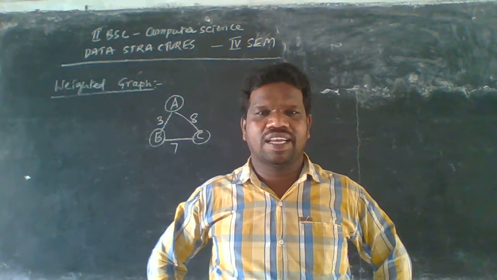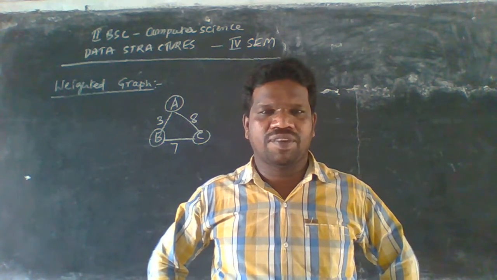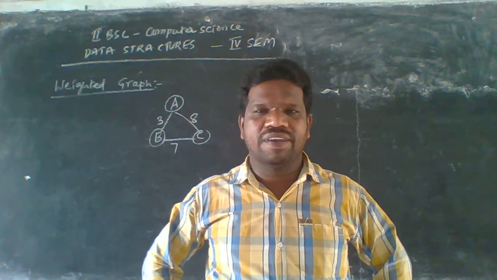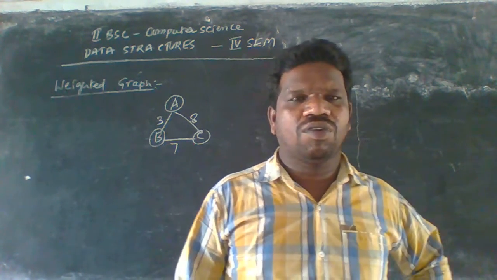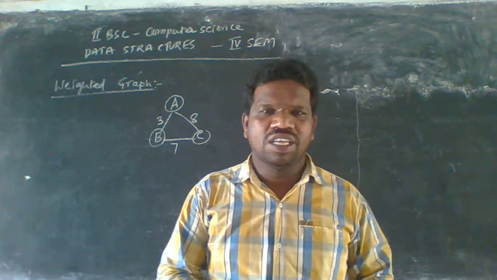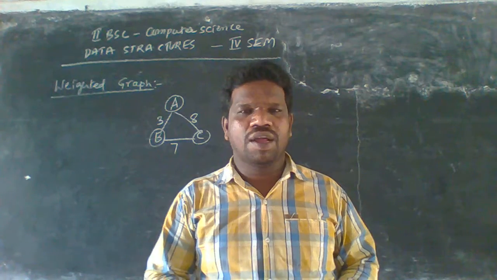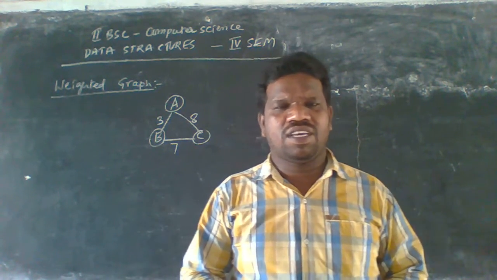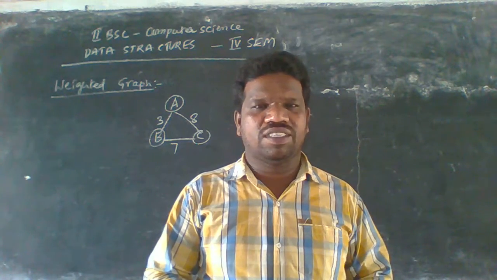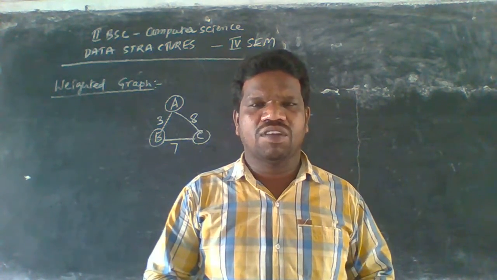This comes as an essay question. The maximum number of questions from the fourth unit are on either DFS or BFS. Sometimes both come, like write about the graph traversal techniques, so we have to write both BFS and DFS. Sometimes it asks only to write about the DFS algorithm, or only the BFS algorithm.